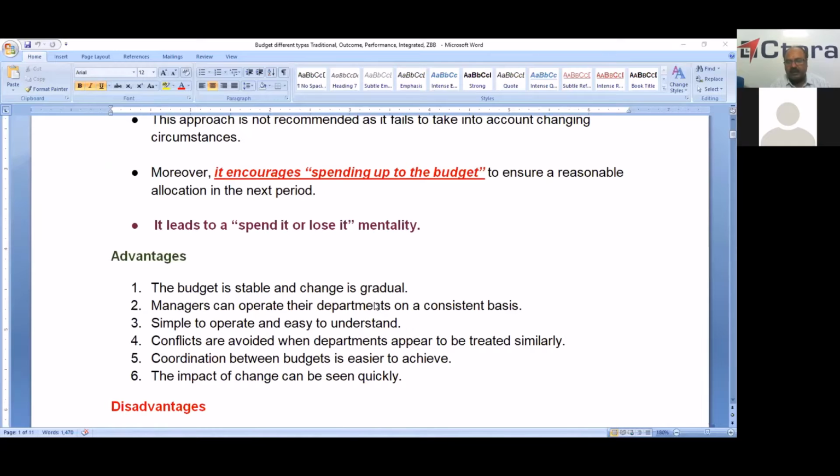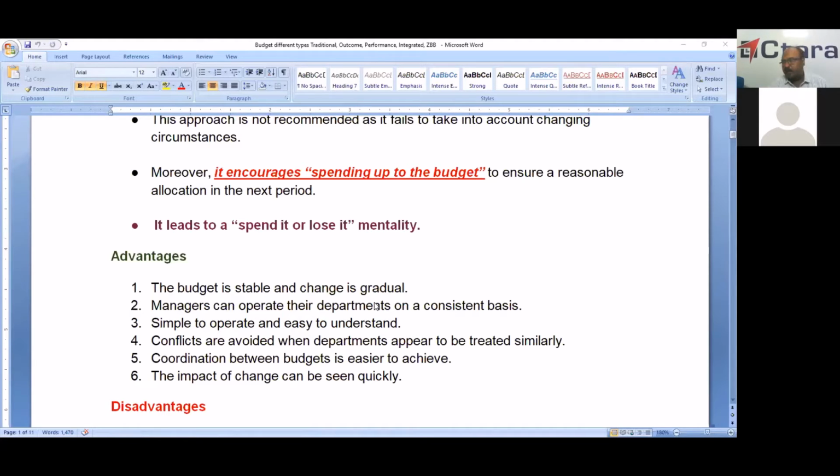Now we'll check the advantages and disadvantages. The advantage of the traditional budget is that it is stable and the change is gradual, because the budget is fixed and the only change is a little bit gradual. Managers can operate their departments on a consistent basis, because there is no scope for innovation; they operate on a regular basis.